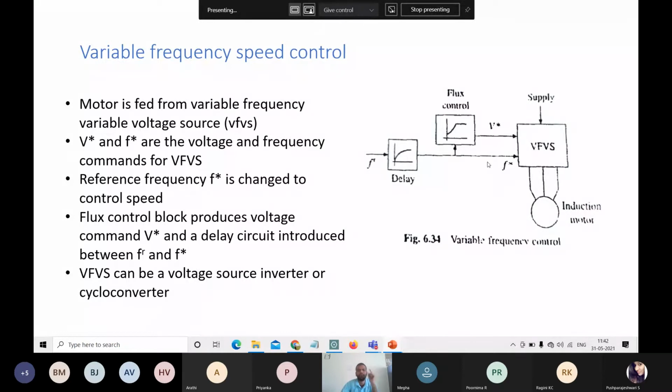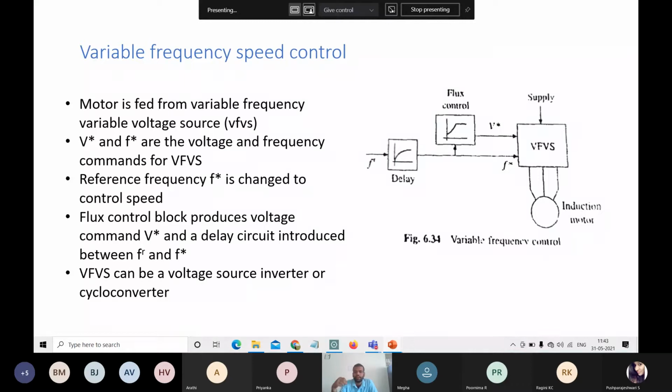And here the flux control block produces a voltage command. This voltage command is called V star. This voltage command controls the supply voltage which is fed into our induction motor. So that's the main purpose of flux control.